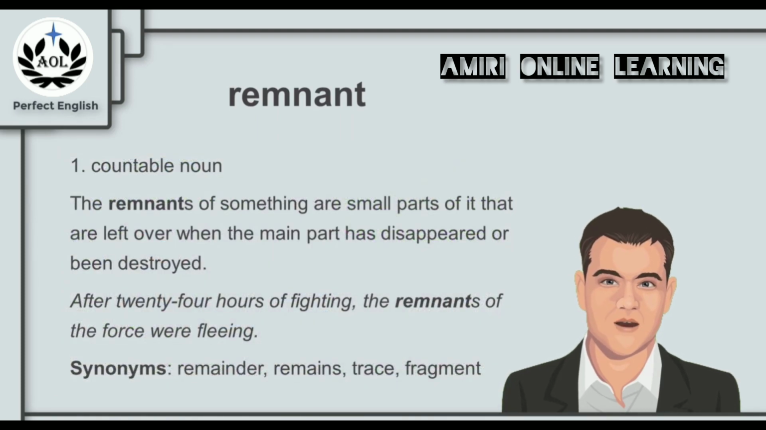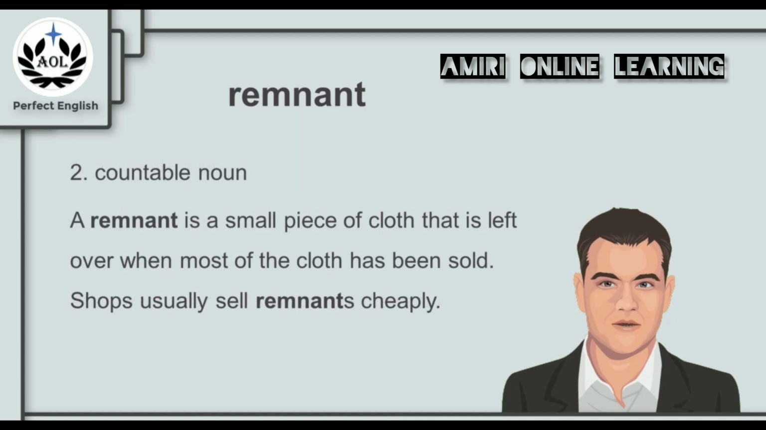The remnants of something are small parts of it that are left over when the main part has disappeared or been destroyed. For example, after 24 hours of fighting, the remnants of the force were fleeing, what's left of it. And synonyms for remnant are the words remainder, remains, trace, and fragment. And remnant can also be used in a different context. A remnant is a small piece of cloth that is left over when most of the cloth has been sold. So shops usually sell remnants cheaply.